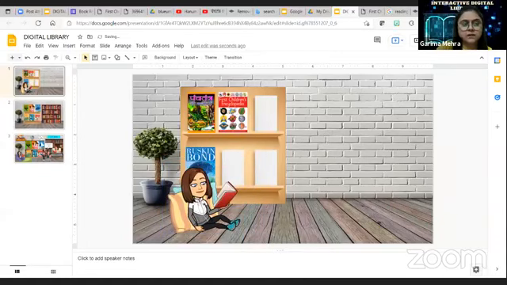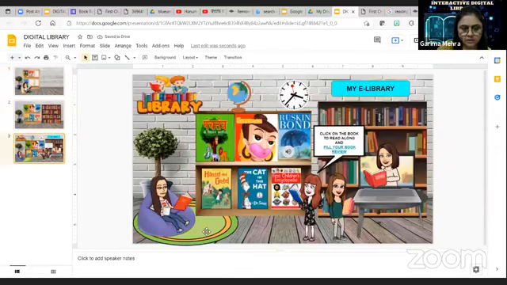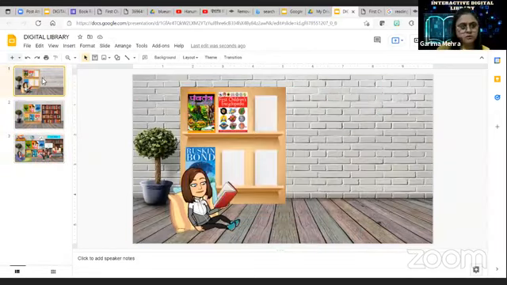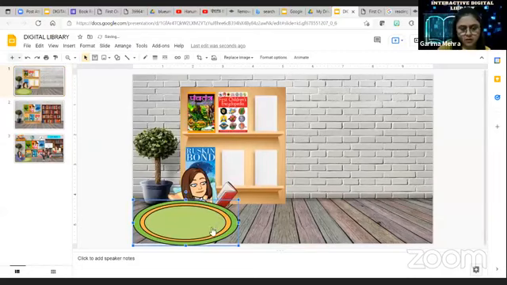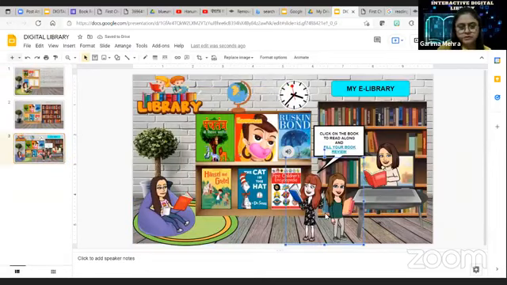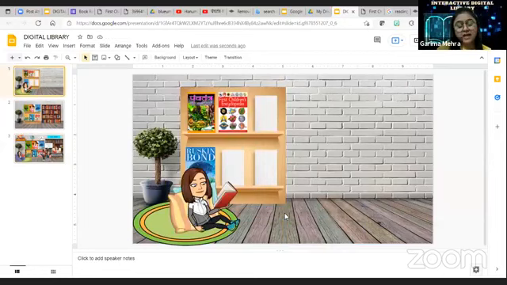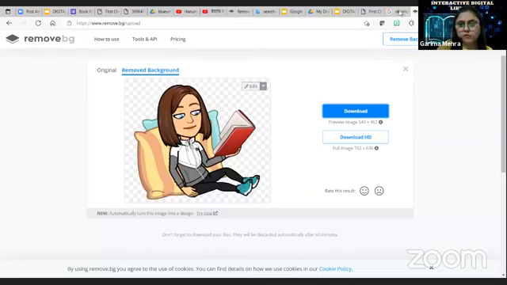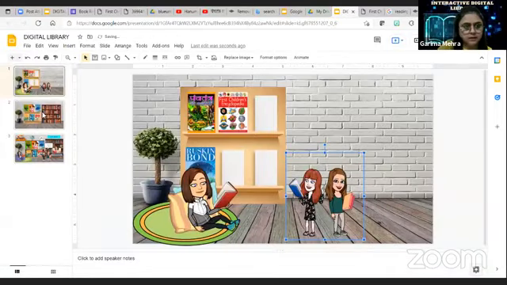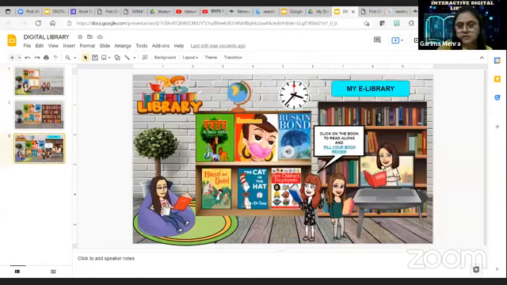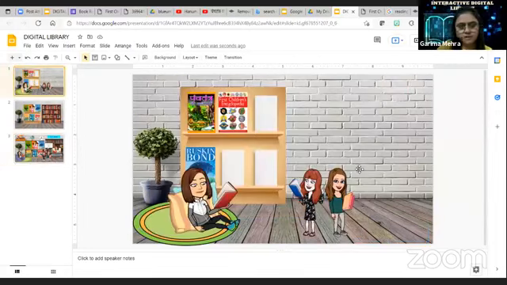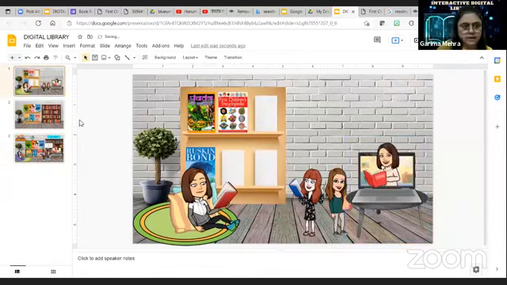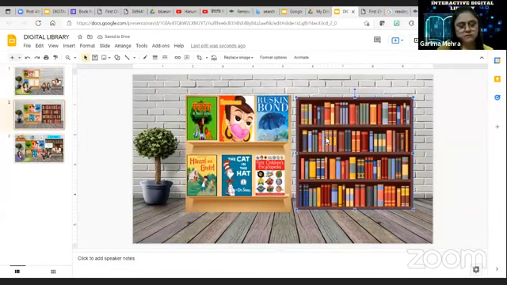Likewise, I took some of the Bitmojis and made this digital library of mine. I took the carpet also. I can order it to back, send to back, like this. And I took this Bitmoji also from Bitmoji, and I removed the background, like I told you, from Remove BG. Okay, and I can insert this Bitmoji also because this looks great. And I can insert one more bookshelf